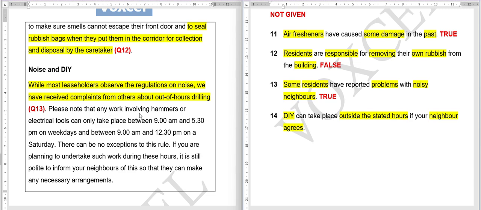Please note that any work involving hammers or electrical tools can only take place between 9 a.m. and 5:30 p.m. on weekdays and between 9 a.m. and 12:30 p.m. on a Saturday. There can be no exceptions to this rule. If you are planning to undertake such work during these hours, it is still polite to inform your neighbors of this so that they can make any necessary arrangements. Okay. The answer is in these particular sentences, and your time starts now.